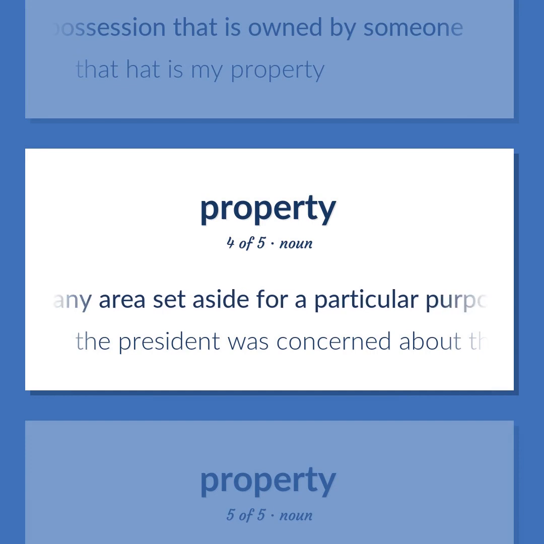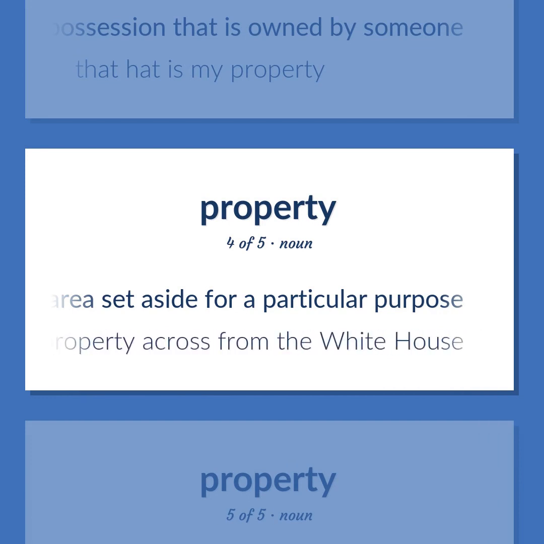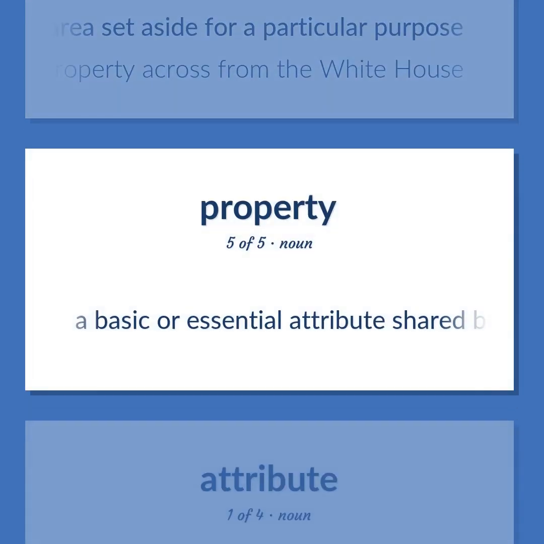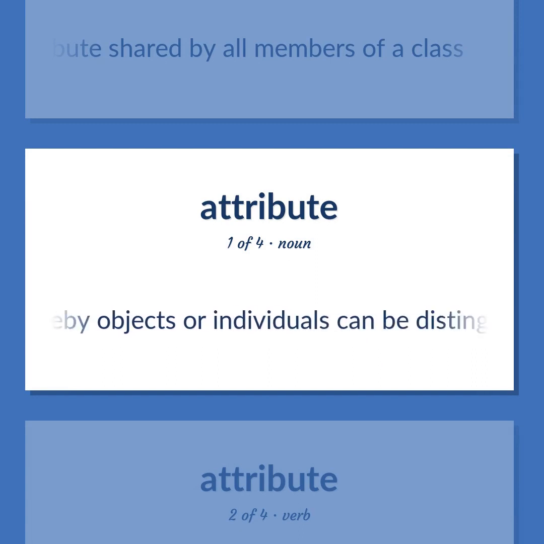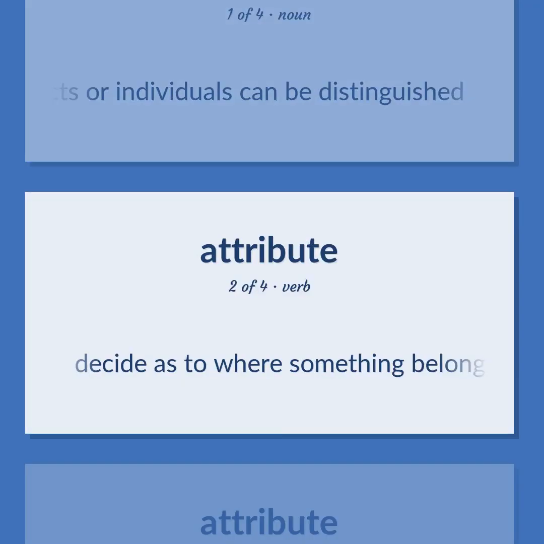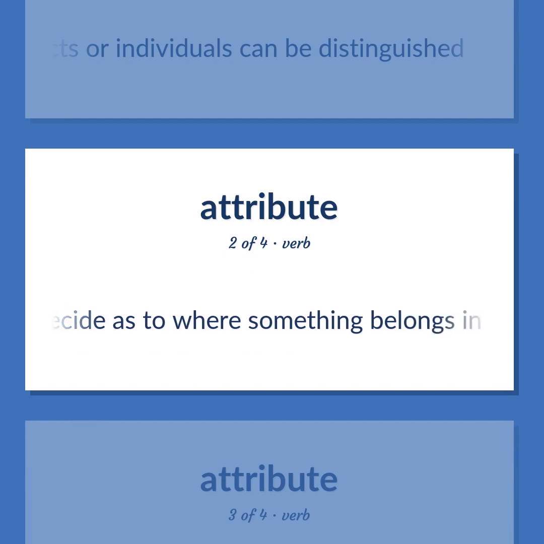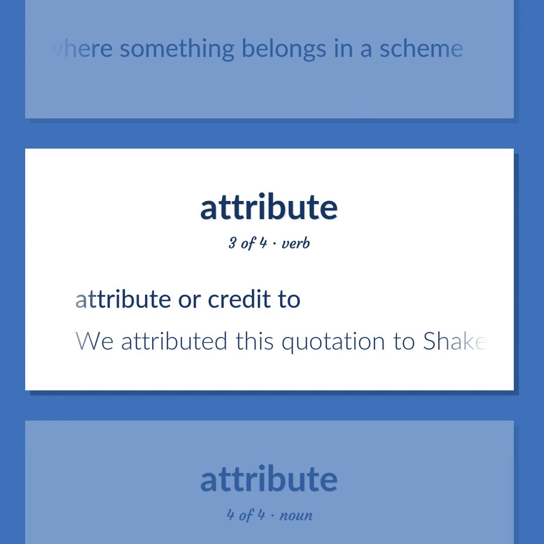Any area set aside for a particular purpose. The president was concerned about the property across from the White House. A basic or essential attribute shared by all members of a class. A construct whereby objects or individuals can be distinguished. Decide as to where something belongs in a scheme. Attribute or credit to. We attributed this quotation to Shakespeare.